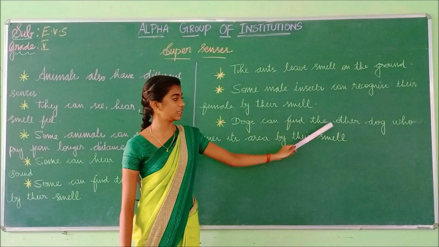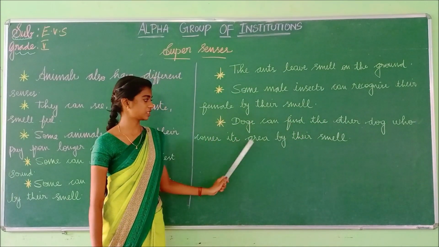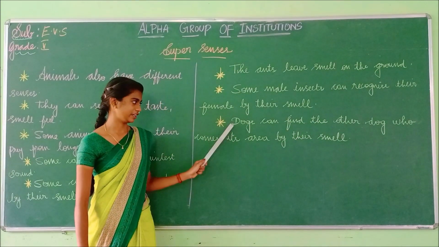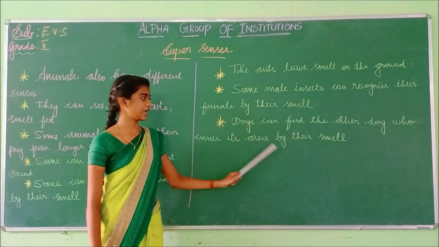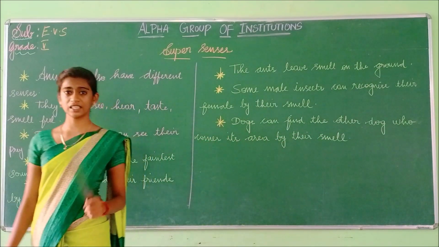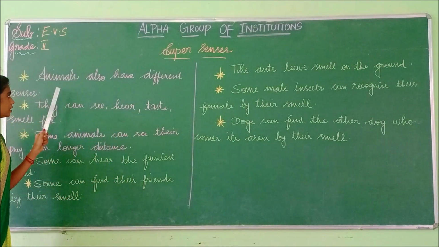Dogs can find the other dogs who come in this area by their smell. Now let us see the meaning of these points. So what is the first point?